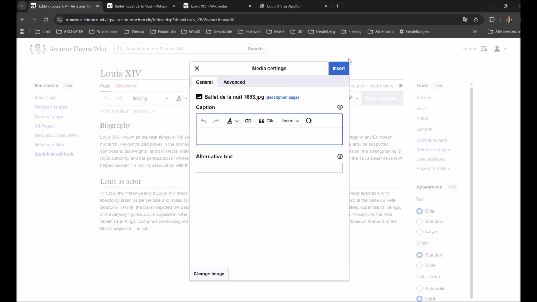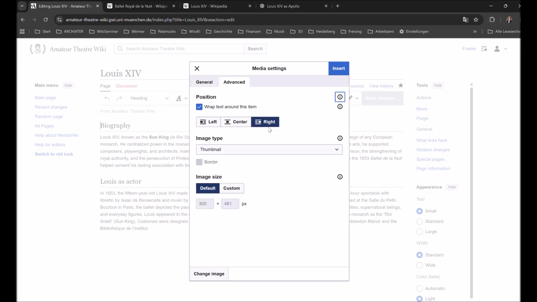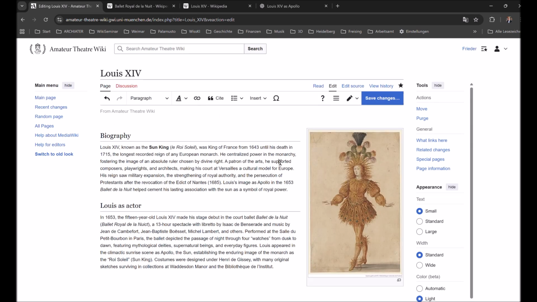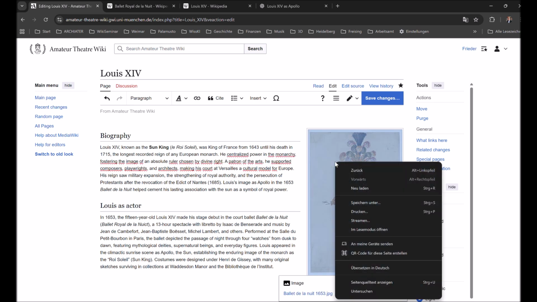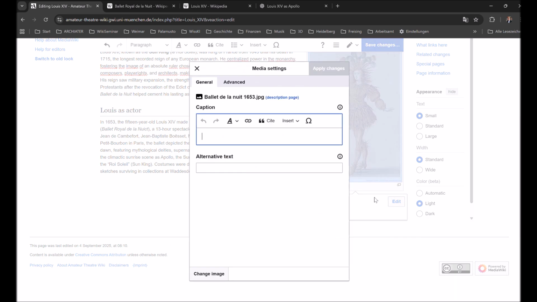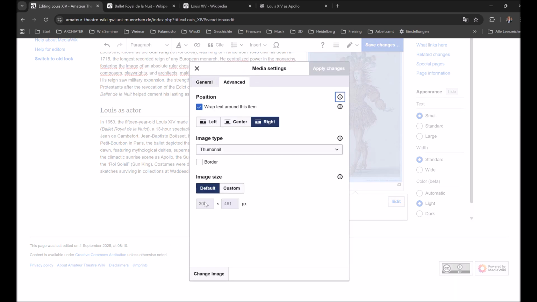Well, we just have a go and see what it looks like. So for my taste, this is still too large, so I go back to the advanced editing and place the picture to the right as suggested, but change the size of the picture to 150 pixels.